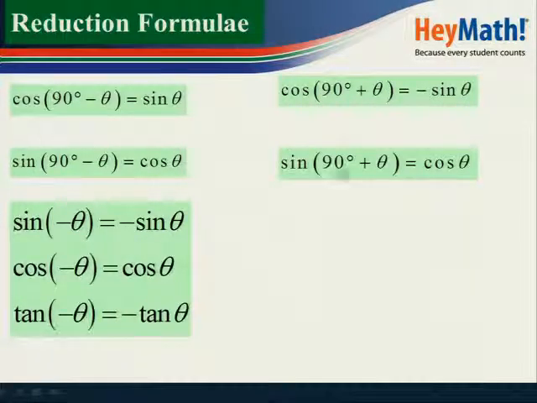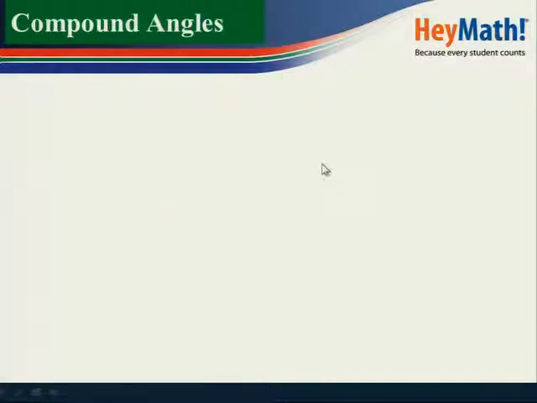The next one, the sine of 90 degrees plus theta. 90 degrees plus, second quadrant, and in the second quadrant, sine is positive. That's why we've got positive cos theta there. You check the sign of the original function. In this instance, sine is the original function. Therefore, what is the sign of sine in the second quadrant? It's positive.